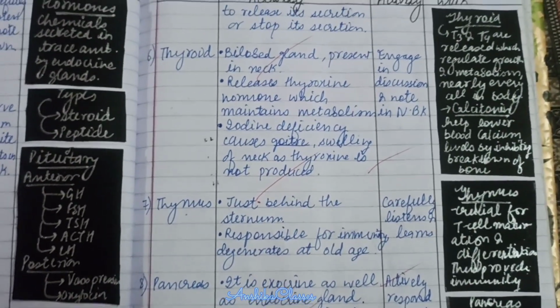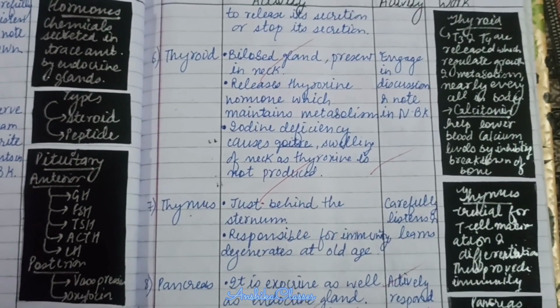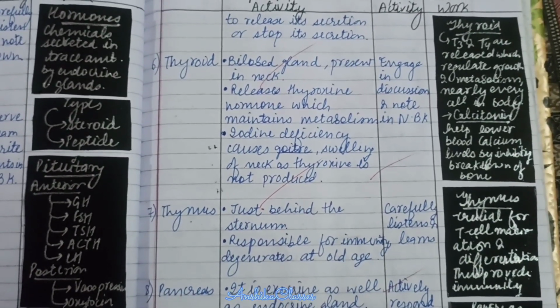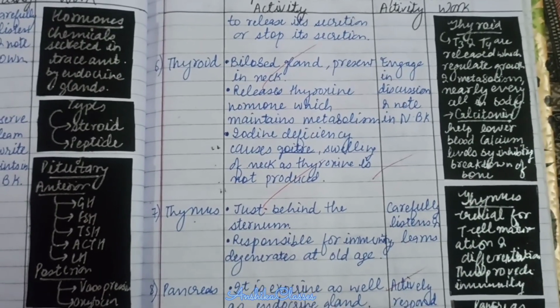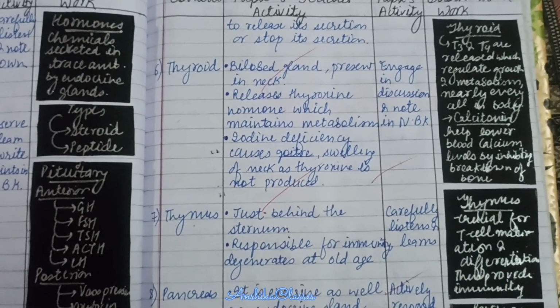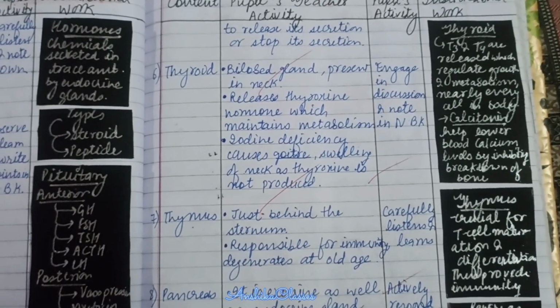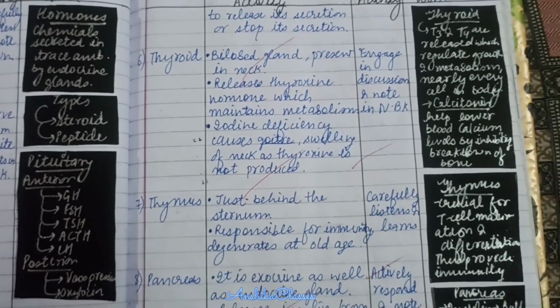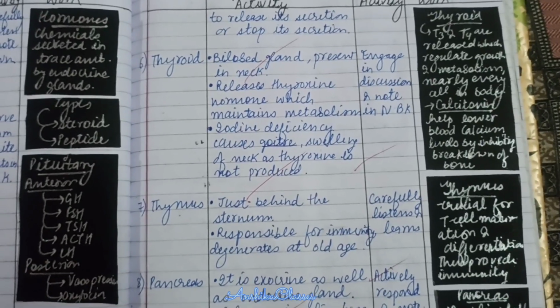Thyroid gland. Thyroid gland is a bilobed gland which is present in the neck, releases thyroxine hormone which maintains the metabolism. Iodine deficiency causes goiter, swelling of the neck, as thyroxine is not produced. Calcitonin helps lower blood calcium level by inhibiting the breakdown of bone, which is also released by the thyroid gland.